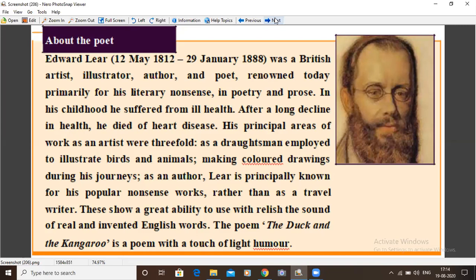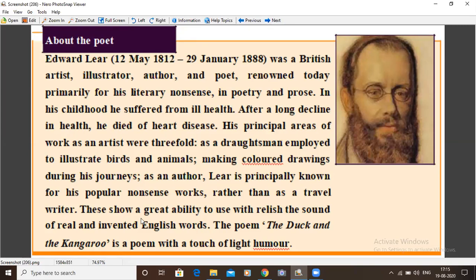In his childhood, he suffered from ill health. After a long decline in health, he died of heart disease. His principal areas of work as an artist were threefold: as a draughtsman employed to illustrate birds and animals, making color drawings during his journeys. As an author, Lear is principally known for his popular nonsense works rather than as a travel writer.